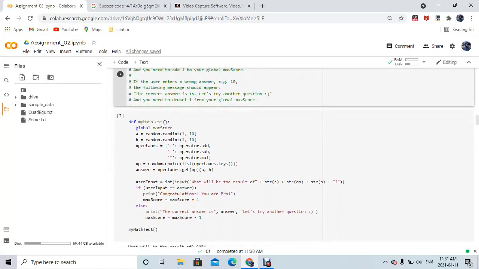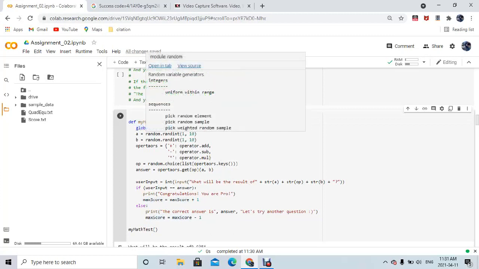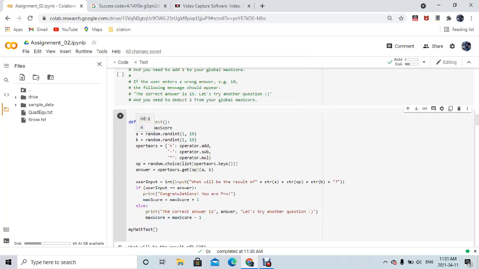To generate that, first of all I define this function, then I use max score as a global variable in it. After that I generate two random integers a and b. For that I use random.randint, with random integers between 1 and 10, starting from 1 and ending at 10.